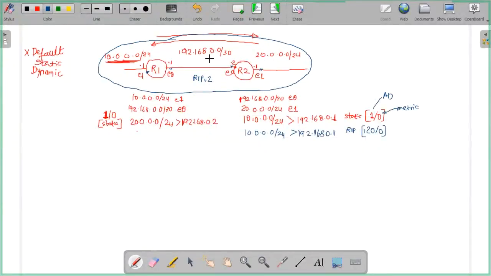This 192.168 is common, right? He is going to send the 20 network. So R2 sends to R1 the 20.0.0.0/24 via next hop 192.168.0.2 via RIP. Yes or no? And it will have an AD of 120 and a metric of 0. Are you getting this?